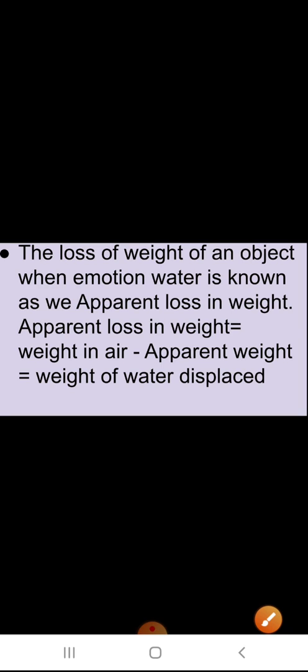So these are the weights of objects in the water.